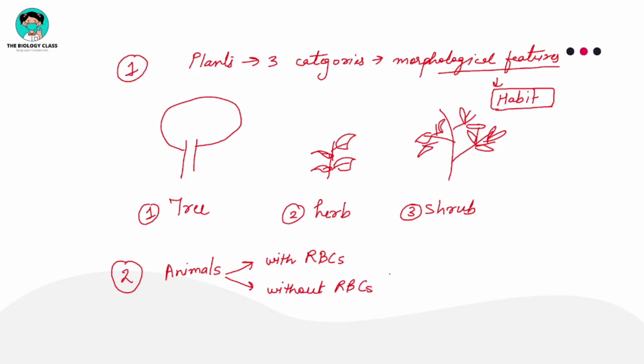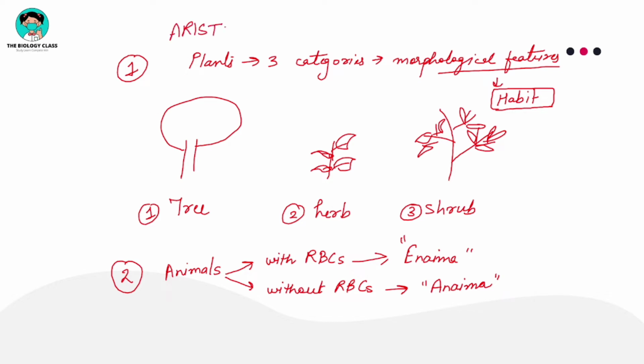Animals which have red blood cells are called Enaima, and those animals which are devoid of RBCs, which do not have any red blood cells, are called Anaima.